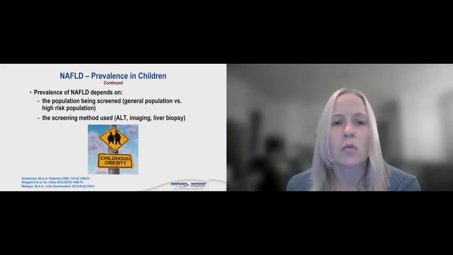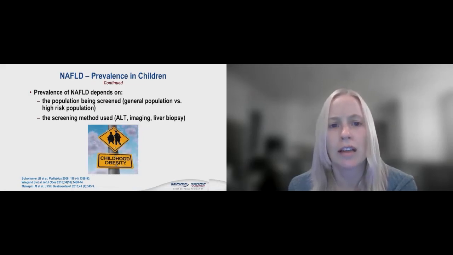It also depends on the population being screened when we look at the prevalence. Is it the general population or is it more the high-risk population? And what screening methods are we using to determine if kids have NAFLD?